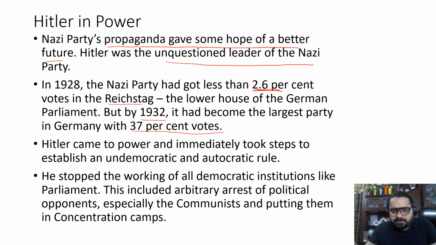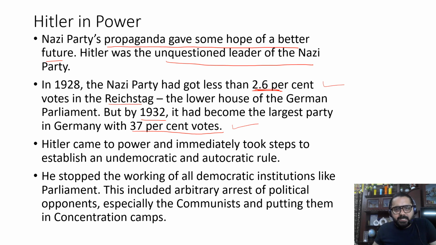So here you can clearly see the growth rate, the performance of the Nazi party increasing to a greater extent in just 4 years. Initially it was just 2.6 percent of votes in the Reichstag, but by 1932 it was able to secure 37 percent of votes. So that means people were accepting him.